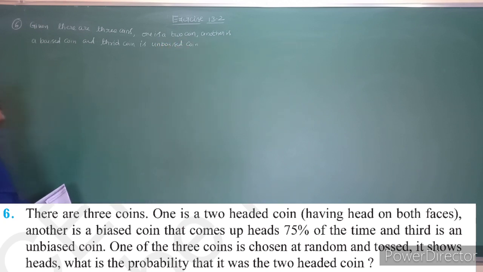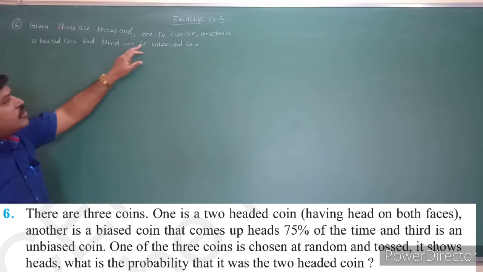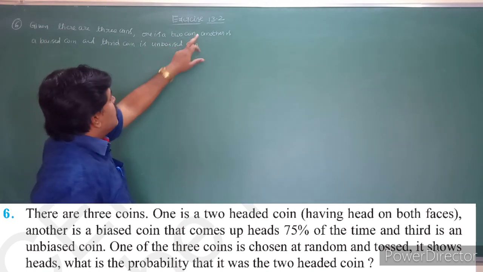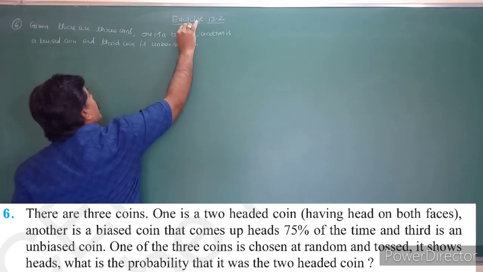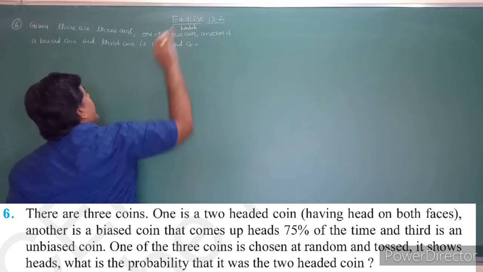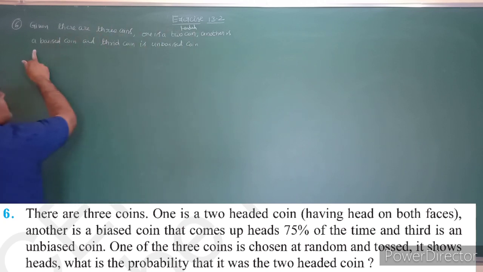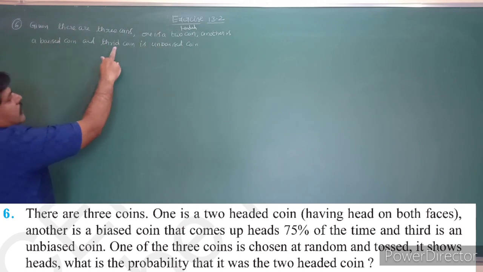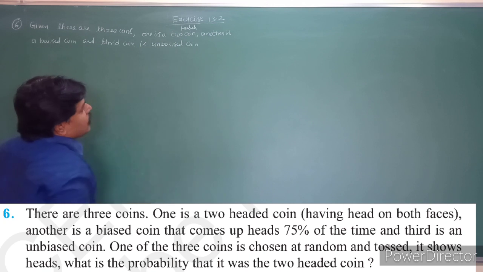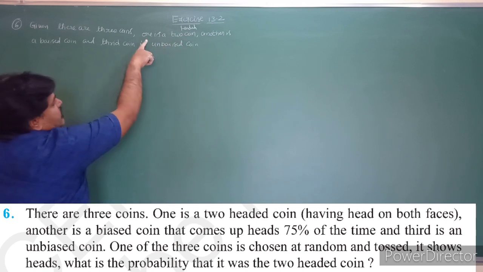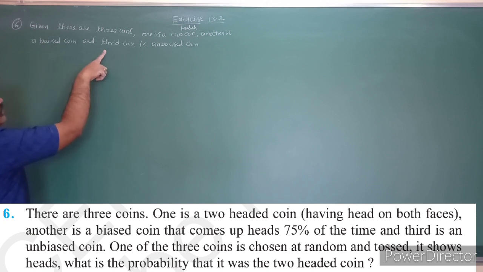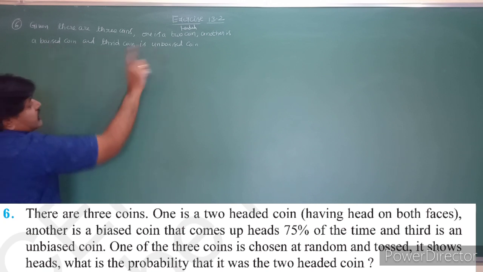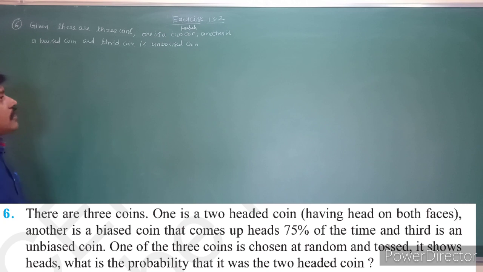So these are the conditions given. The first one is the two-headed coin, the second one is the biased coin, and the third one is an unbiased coin. So 3 coins are given.